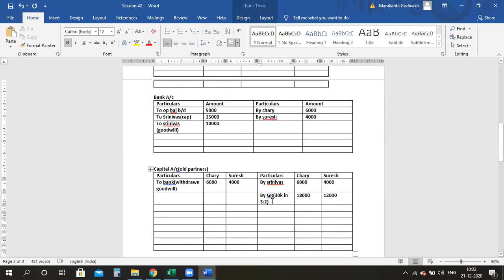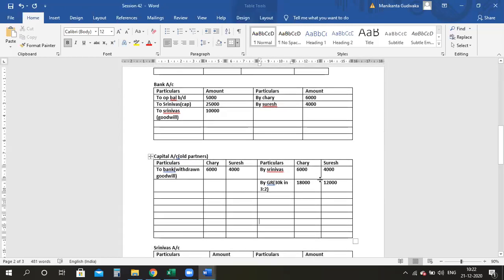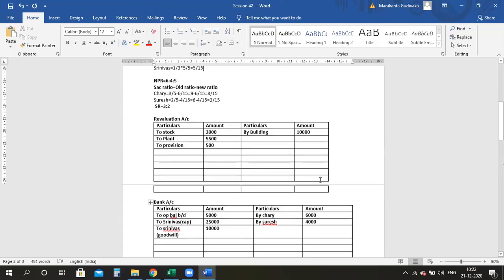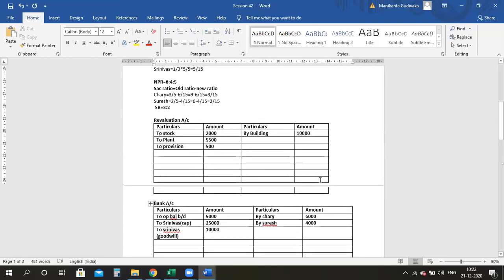Now in the fresh balance sheet, you will not have general reserve. Why don't you have general reserve? Because the complete 30,000 you gave to the old partners. Am I clear? So in the new balance sheet, I will not show any general reserve. Am I clear till here? Yes, ma'am. Now please tally your revaluation account. Tell me whether it is profit or loss. It is profit, clear profit you are getting.